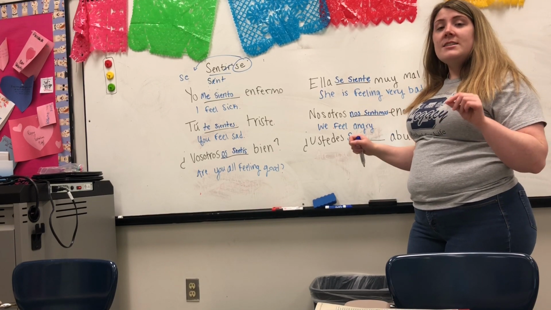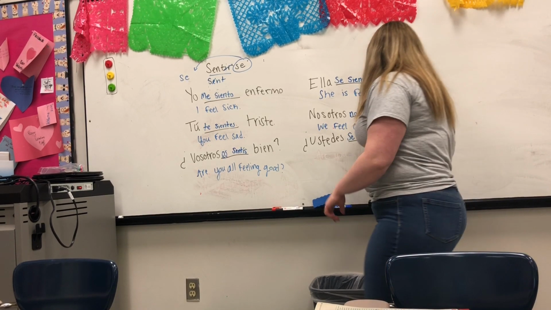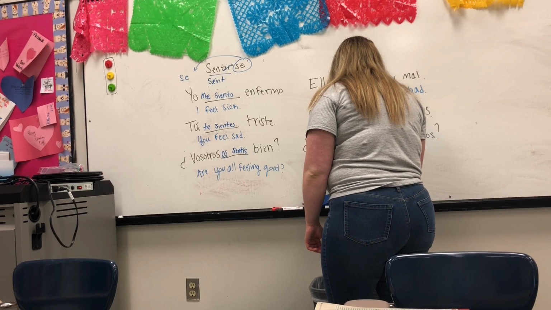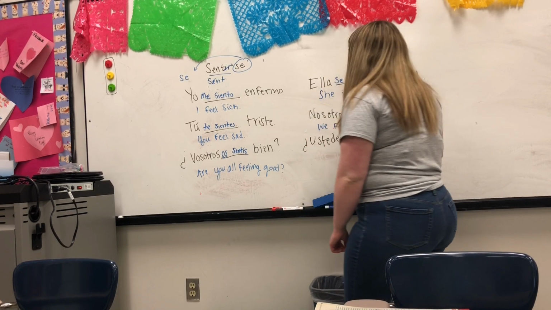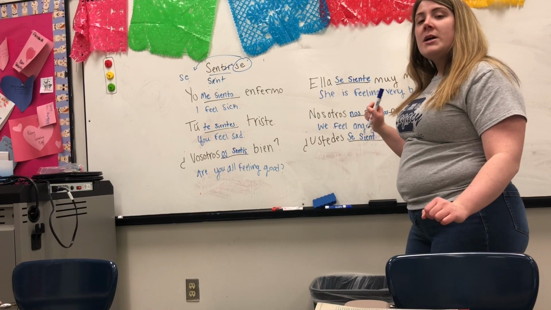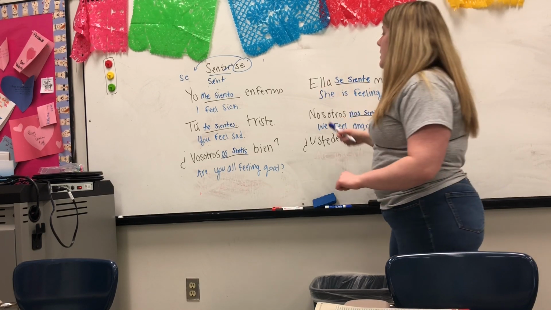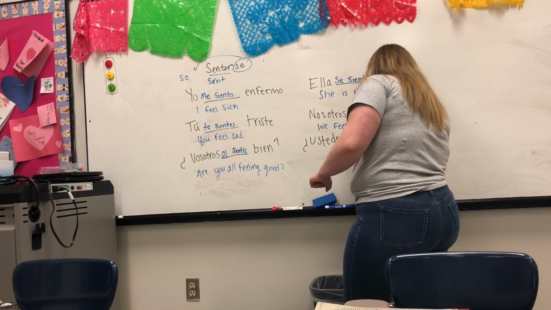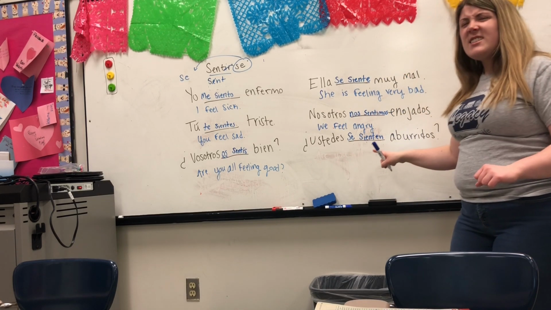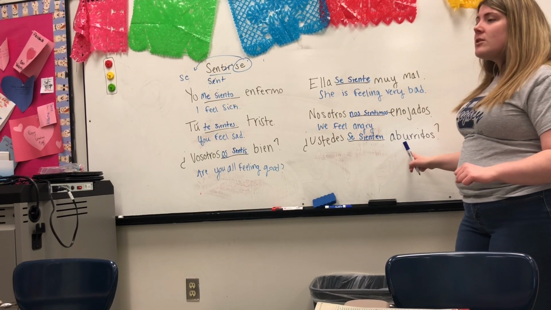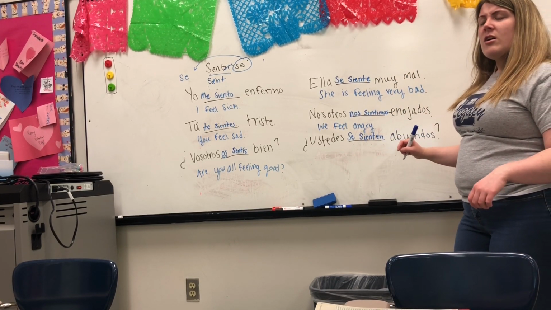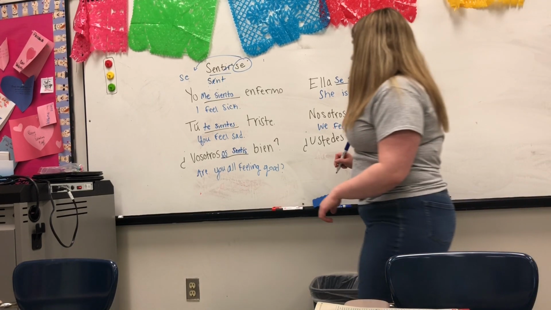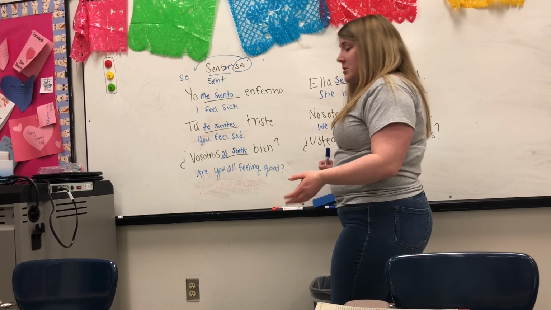It does get the stem change. So my stem is S-I-E-N-T, and I need to add on my new ending for an IR verb, which is en. So, ustedes se sienten aburridos? Are you all bored? Or are you all feeling bored?